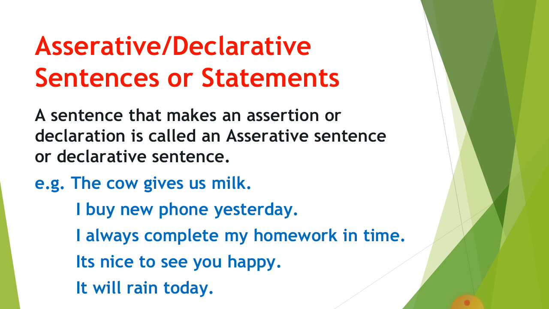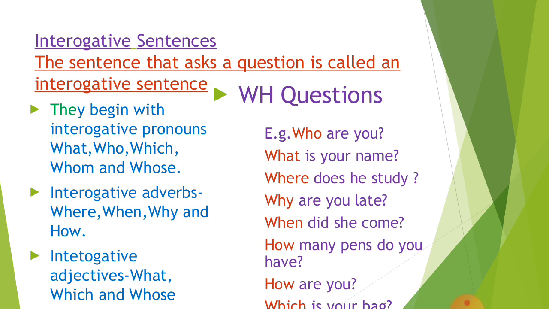In all these sentences, information is given or facts are stated. So in all these sentences, a declaration or an assertion is made. So all these sentences are assertive or declarative sentences, or we can say statements. Please note that all these sentences, that is assertive sentences, end with a full stop. Let's go towards the second type, that is interrogative sentences.